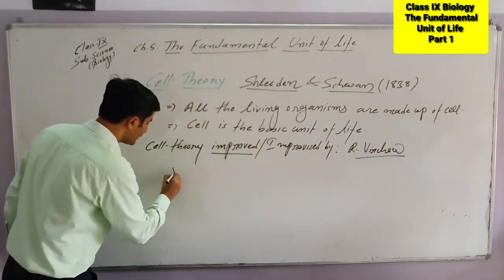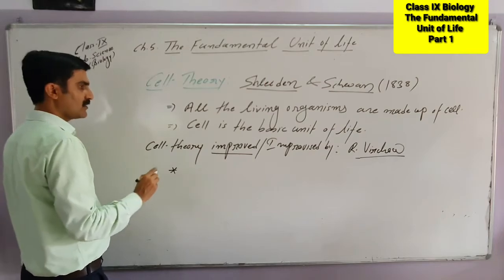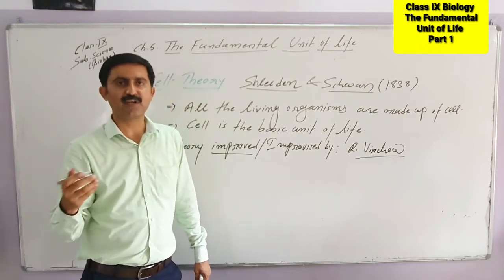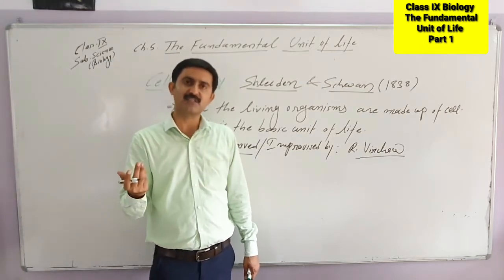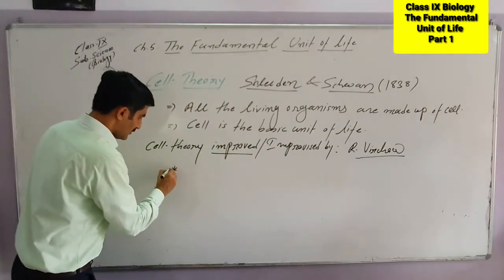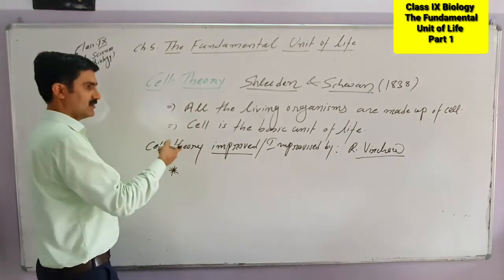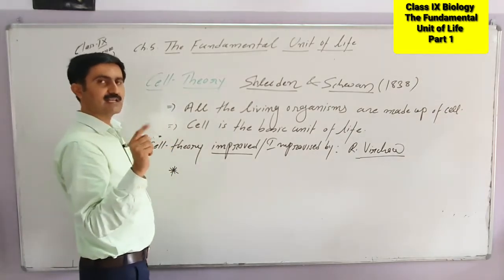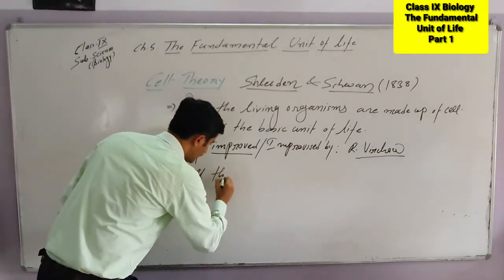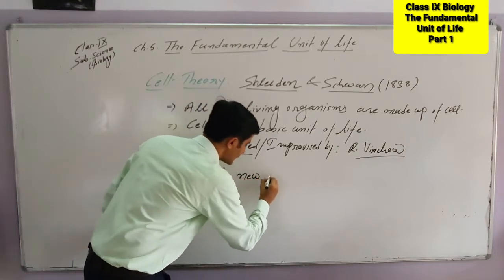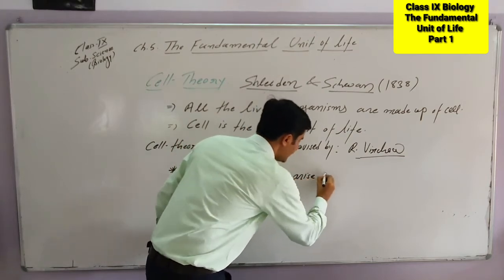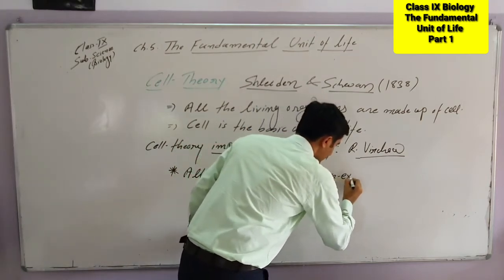He added one more statement. According to this scientist, there was a big question in people's minds about where new cells arise from, where new cells come from. Do they have a cell origin or is there something else? So this scientist gave one very important statement: all the new cells arise from pre-existing cells. This word is very important.